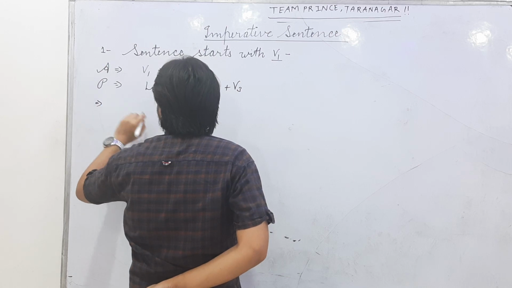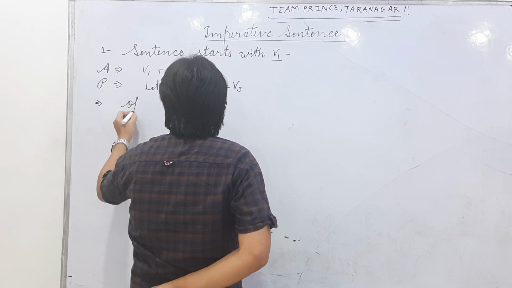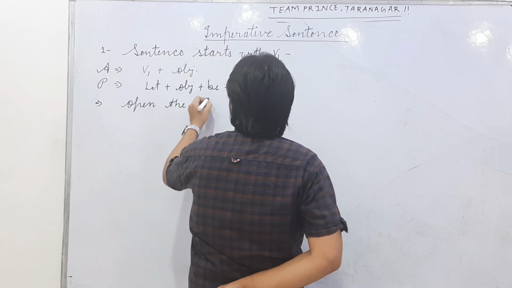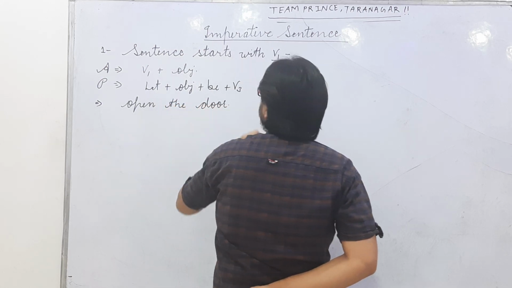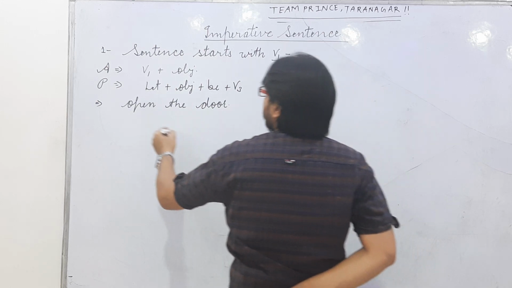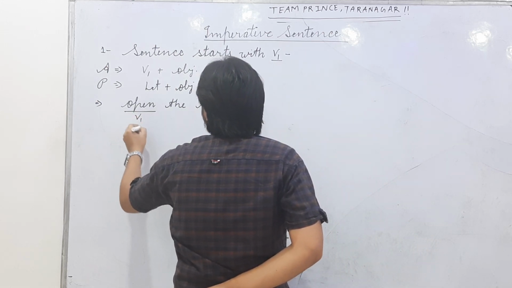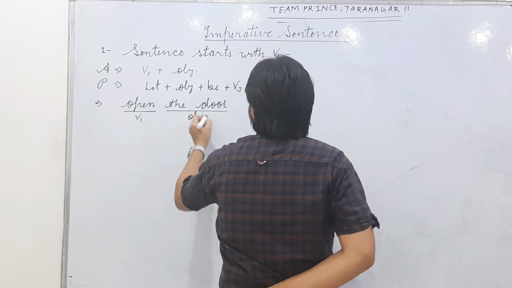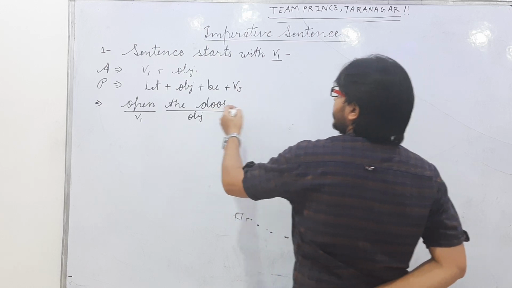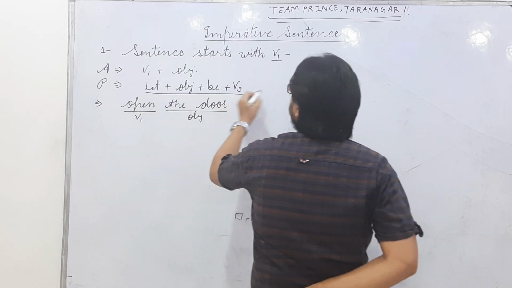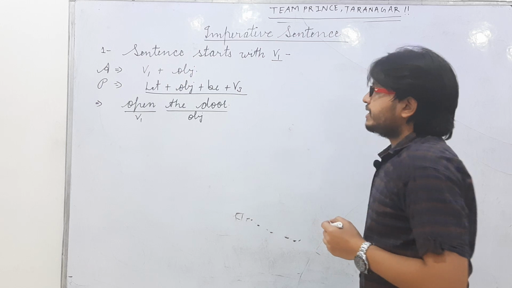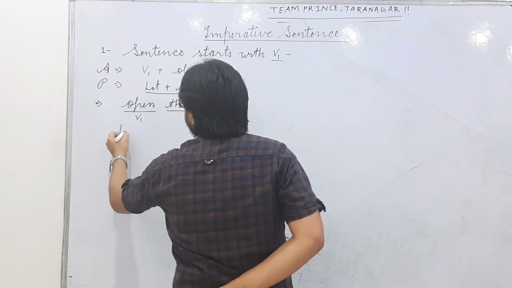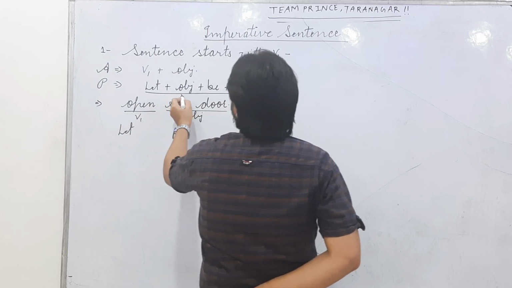Okay, let's see an example of this sentence. Number first, open the door. You can see here only two things: open, verb first, and the door, object. Now we will change it according to the structure of passive voice. We will start it with let, then the object.